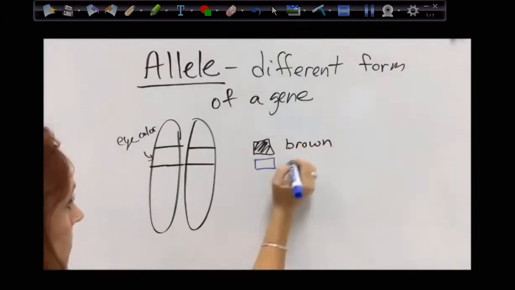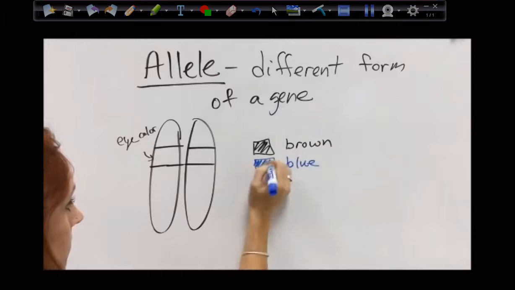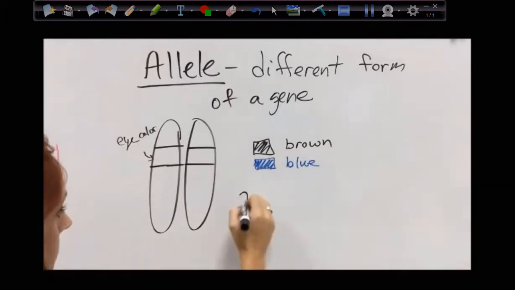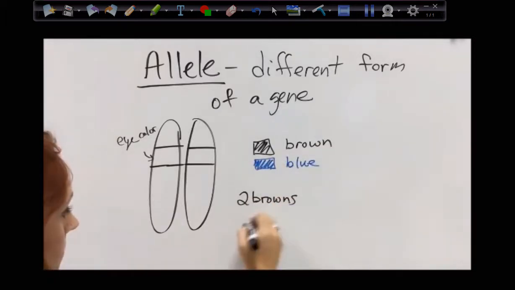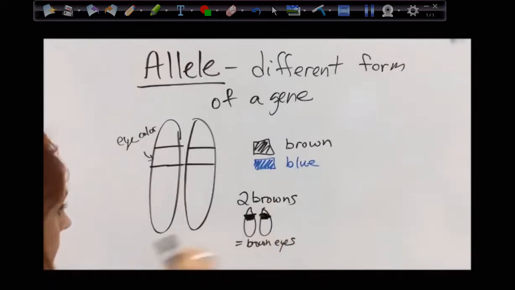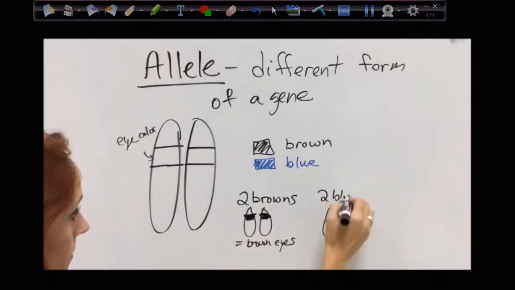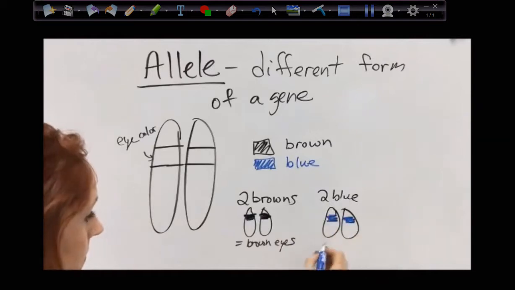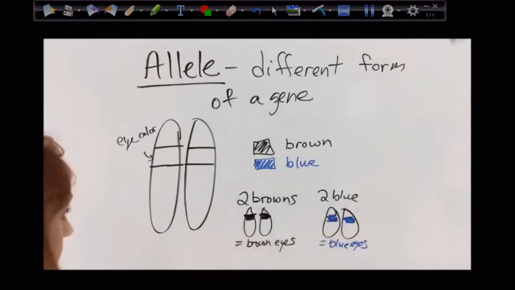And in the case of eye color, we have a couple of different colors that we can have. We're going to look at one gene that's called the brown-blue eye color gene. If you have two browns, you obviously have brown eyes. If you have two blue alleles on this gene, then you obviously have blue eyes. That makes sense.